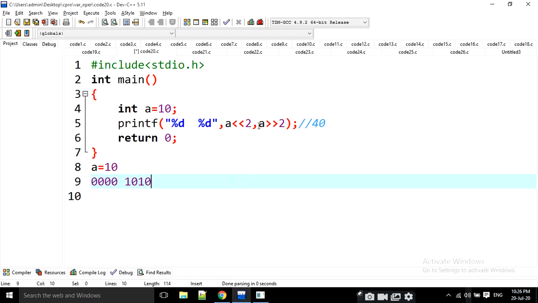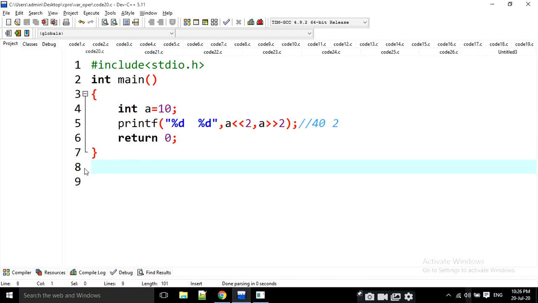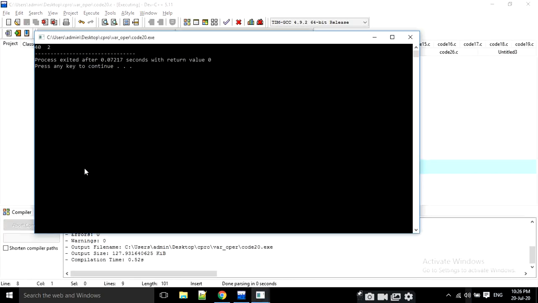Now it is going to be right shift of 2 bits. Right shift of 2 bits means the last 2 bits are going to be erased here. Then this is 2 power 0 and this is 2 power 1. 2 power 1 means 2. That means the output is 2 here. The output is finally 40 and 2. I am going to execute it. Just look at here, 40 and 2.